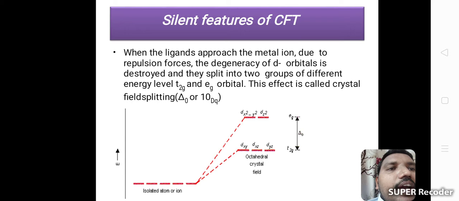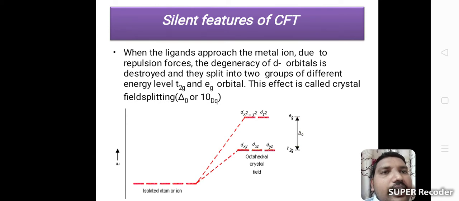Whenever ligands approach the central metal atom, the d orbitals separate into 2 sets, the t2g set and the eg set. In an octahedral crystal field, dxy, dxz, dyz have lower energy, while dx square minus y square and dz square have higher energy. Here t2g means triply degenerate state and eg means doubly degenerate excited state.